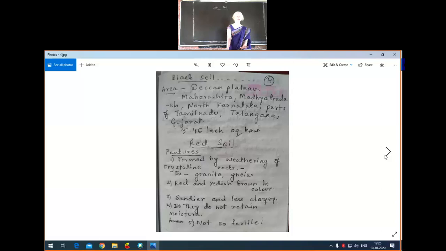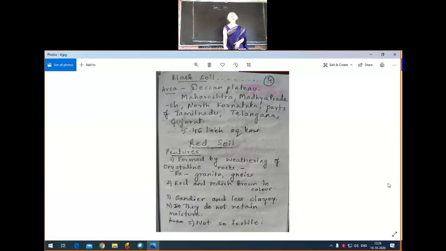So you can find the features there. I have written. Once you go through that, how is it formed, that should be written. Second feature is, what is the color of that soil. Afterwards, third one is, it is not so clayey, it is sandy, and as it is not clayey, as it is sandy, it cannot retain moisture. So these are the features of your red soil. Okay. Next, in which regions of India is red soil found?